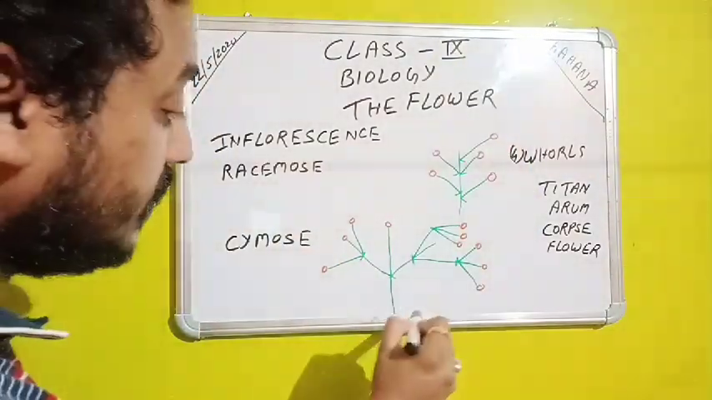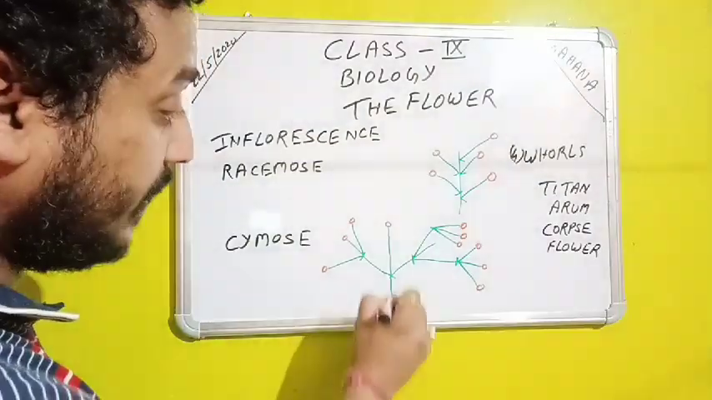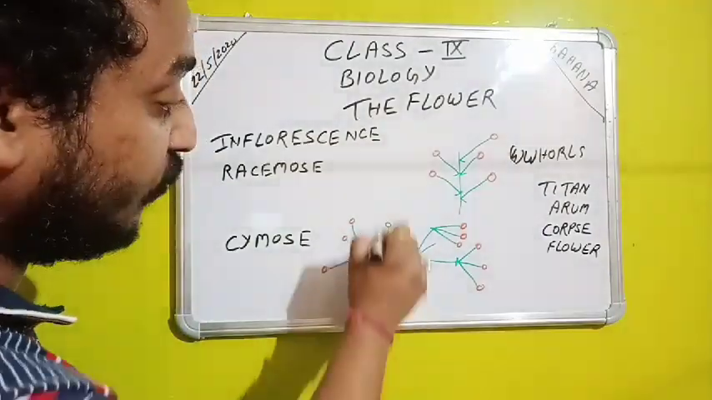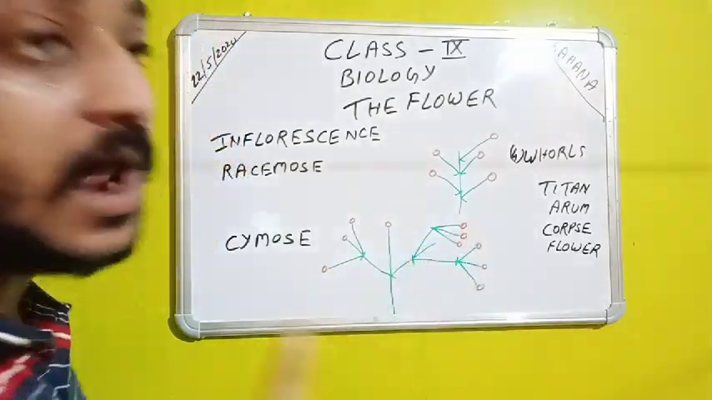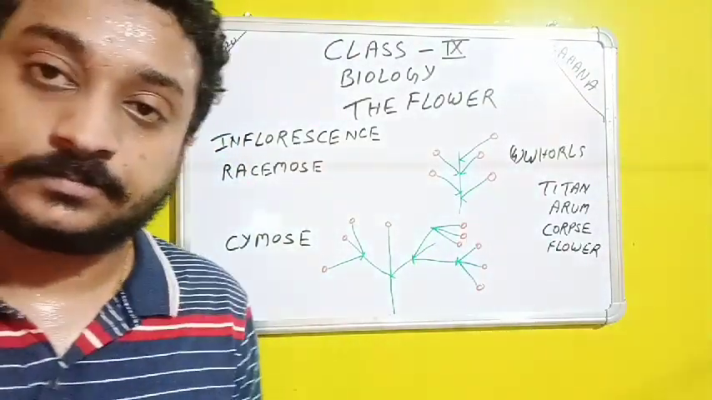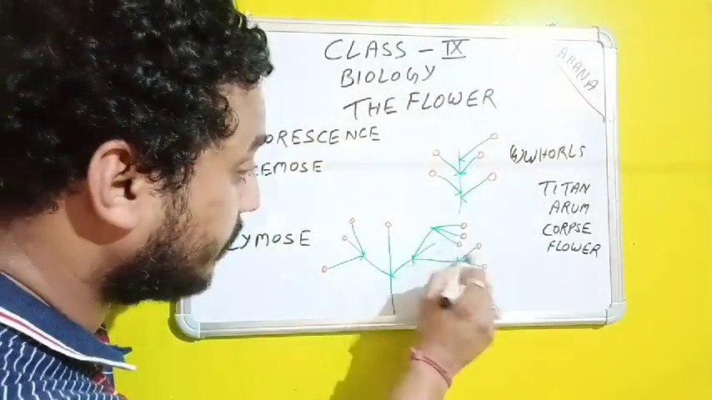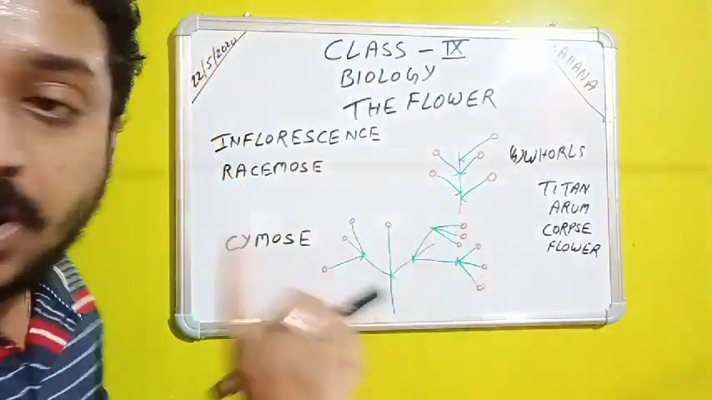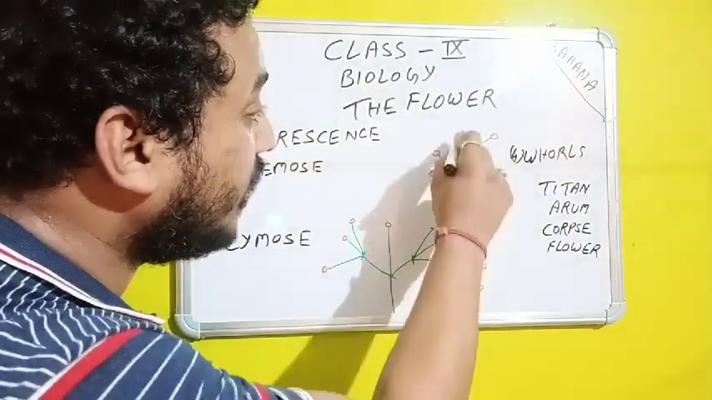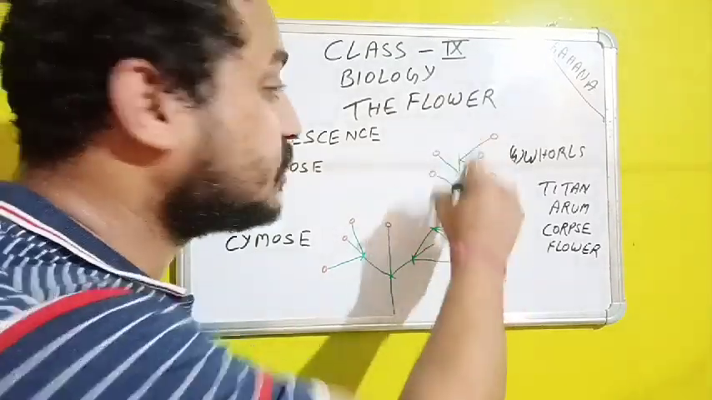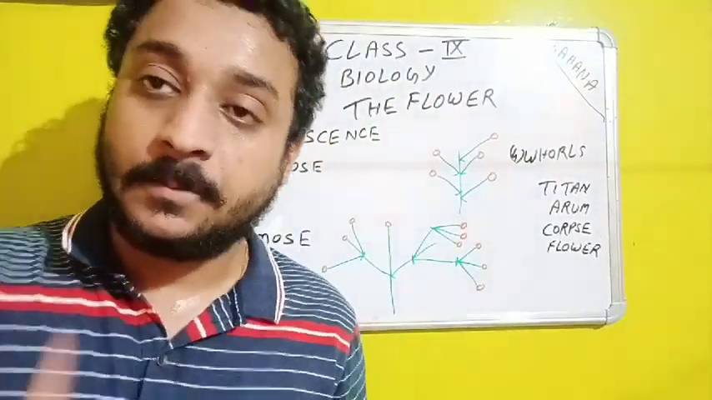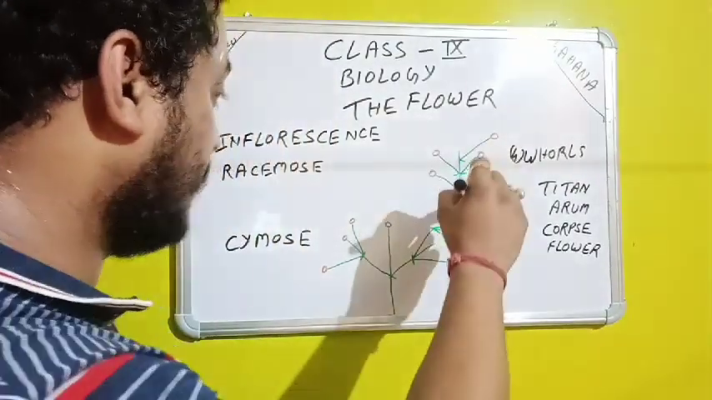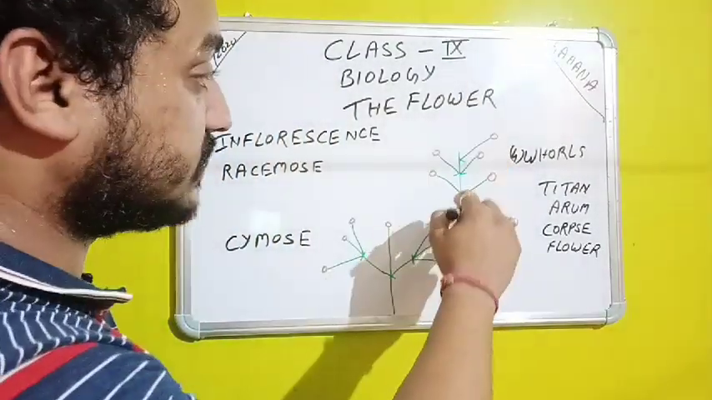In cymose, you can see the main floral axis is terminated into a flower and it is a branched kind of inflorescence. You can see the branches. But here you can't see them. And here, in racemose inflorescence, the main floral axis will never terminate into a flower.